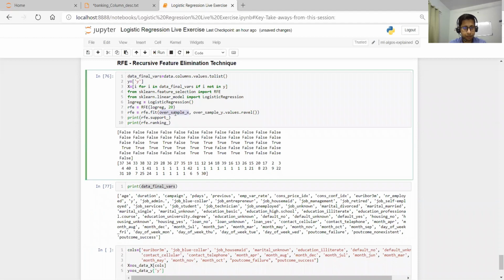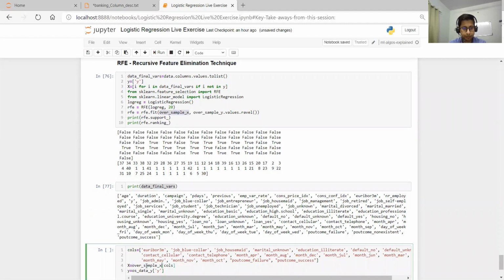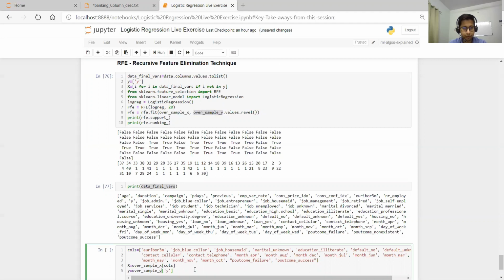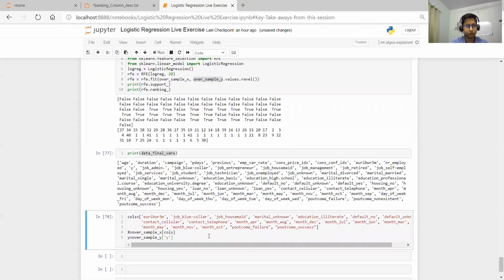So basically our sample X, and then we have our sample y. Let me run this. Finally, this is our x and this is our y: the set of independent features and the dependent feature with respect to the training data.